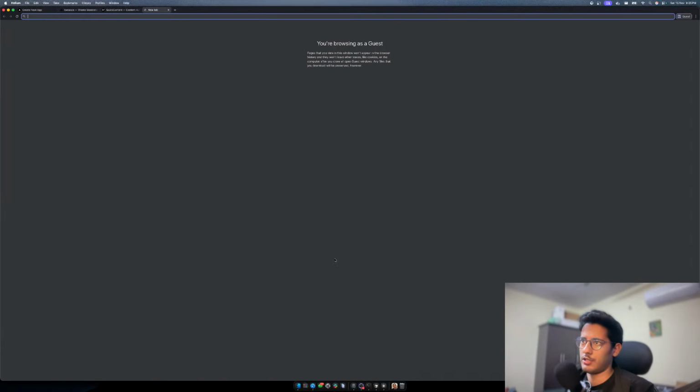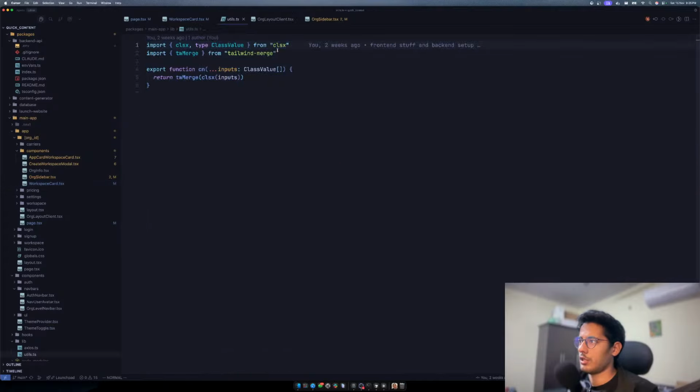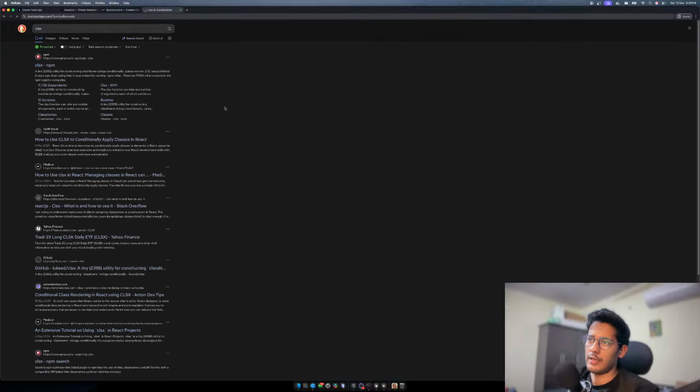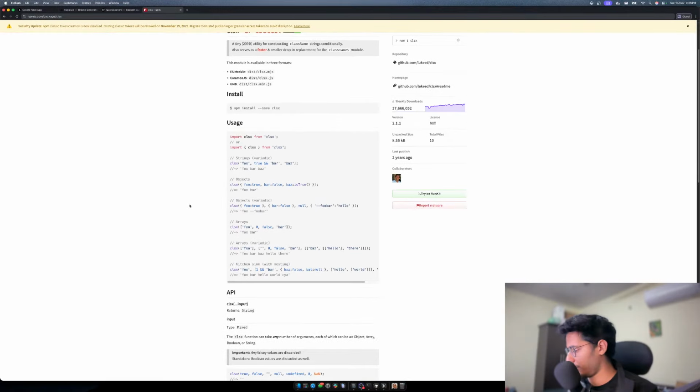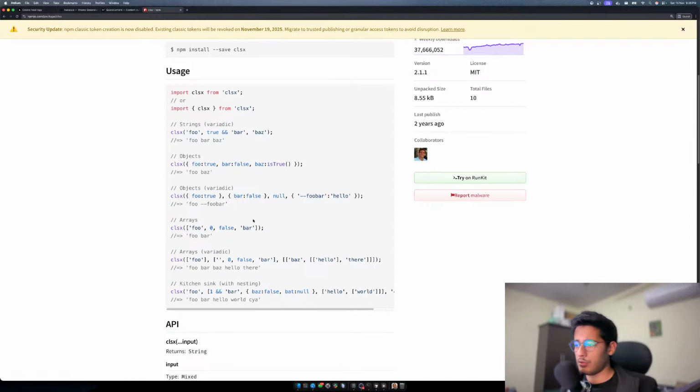I'll just show you the documentation. It was clsx, right? It helps you combine class names in a very smart way. I'll show you a few examples. You can say foo is true, and you can pass true and false as an object, and if it is true then it will be included, otherwise it will not be included. And there are a lot of different ways: you can conditionally apply a class, you can concatenate a class, you can do insane stuff with classes in a JavaScript component.